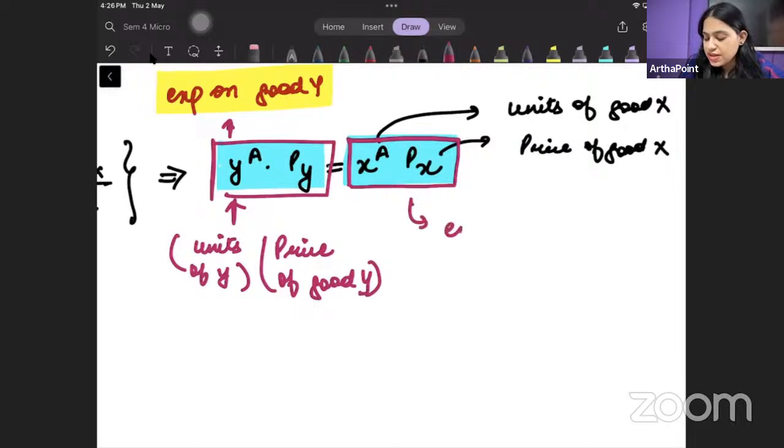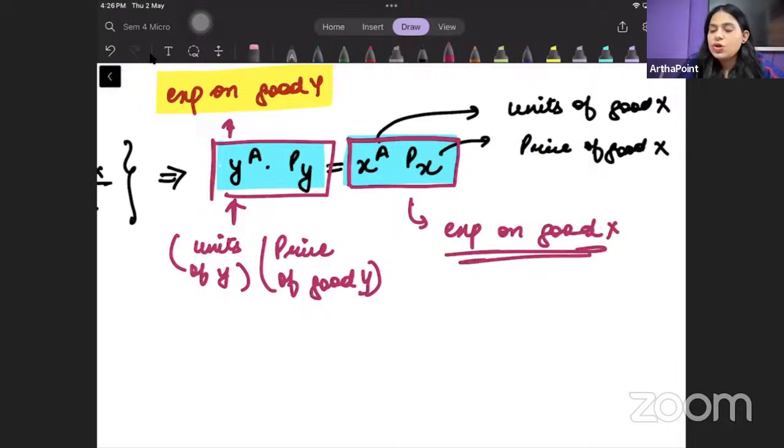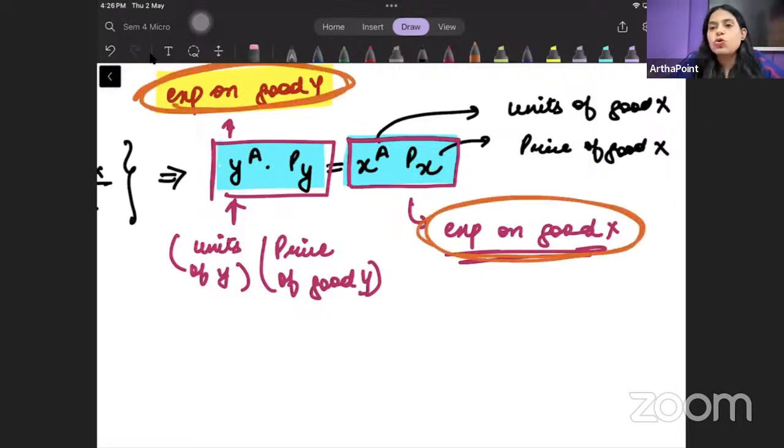This will give me the expenditure on good X. So this helps me understand that at the point of equilibrium, जहां पे हम equilibrium attain कर रहे हैं, the expenditure on good Y is equal to the expenditure on good X. Good Y and good X पे जो expenditure हो रहा है, that is the same. ठीक है, that is my tangency condition equilibrium.